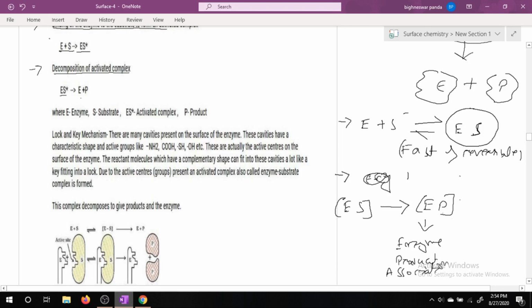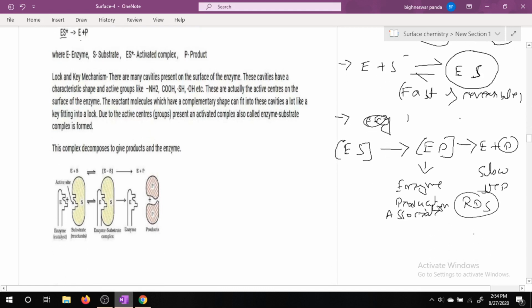After the enzyme product association, the enzyme will diffuse away and the product is released. This is the slow step and it is the RDS. The second step is the RDS. So the first step is the formation of the enzyme substrate complex, which is fast and reversible in nature, and the second step is the dissociation of the enzyme substrate complex to form the products, which is slow and is the rate determining step.